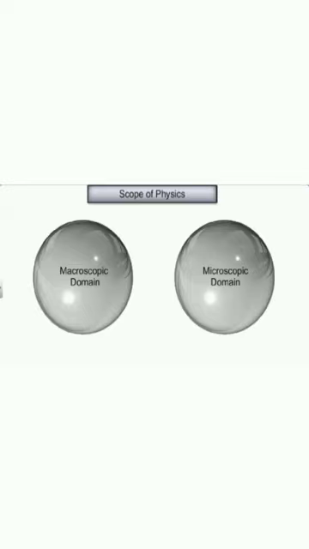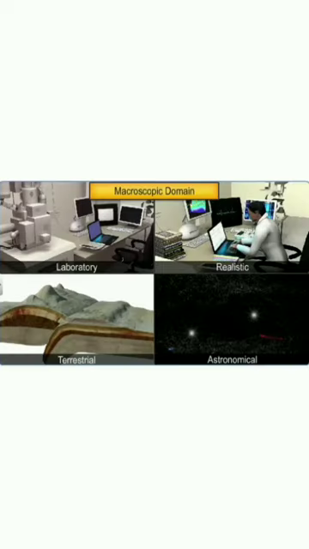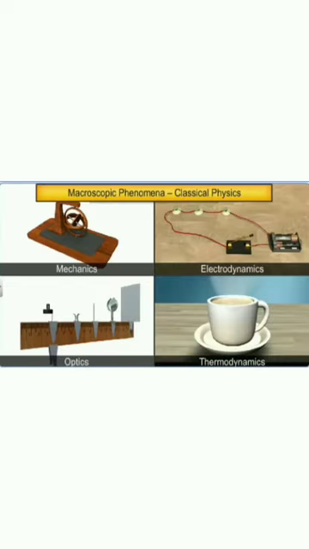Physics has two scopes, the macroscopic and microscopic domains. In the macroscopic domain, we deal with larger bodies like the galaxy and the universe. When we talk about the nucleus, on a small scale, we talk about microscopic phenomena.